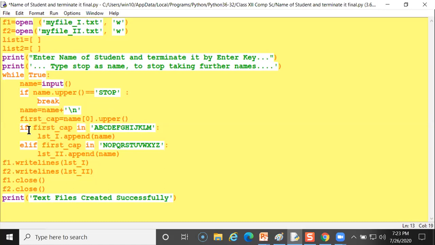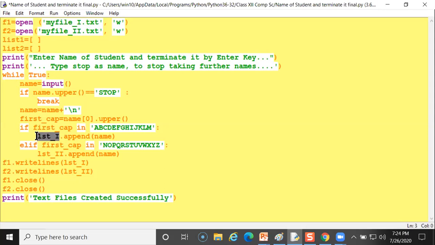Now in this, if you are applying the if statement with the in operator, it is called the membership operator. It will check whether the first underscore cap is in these alphabets, A to M. In the first one I am using A to M. Now this is the second list name. I have to change list 1 to list 2 here.